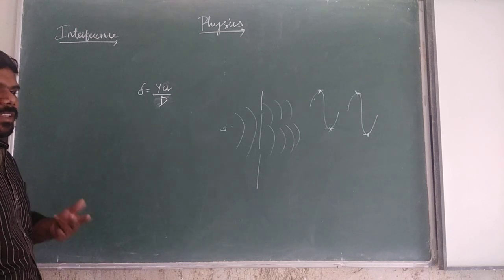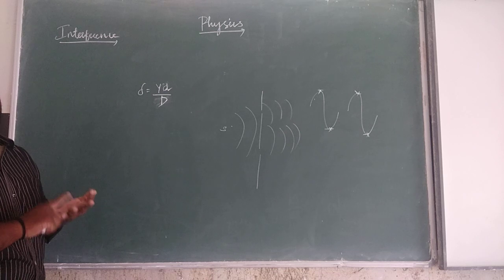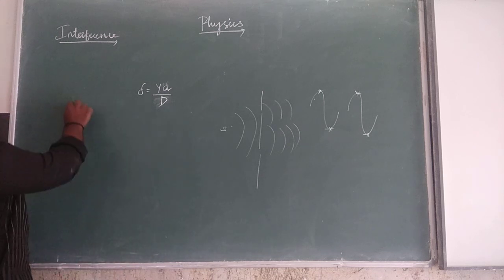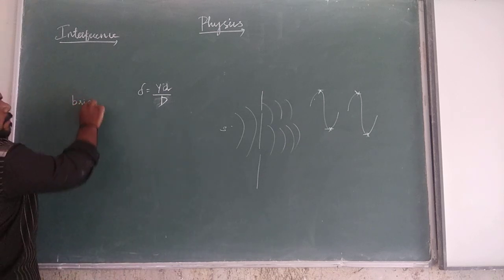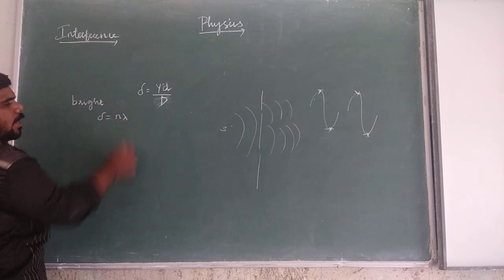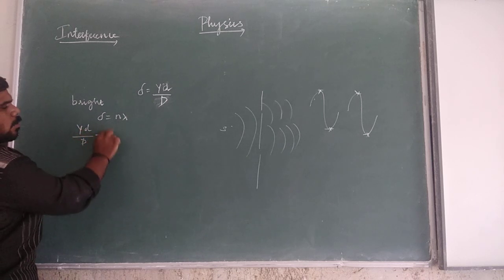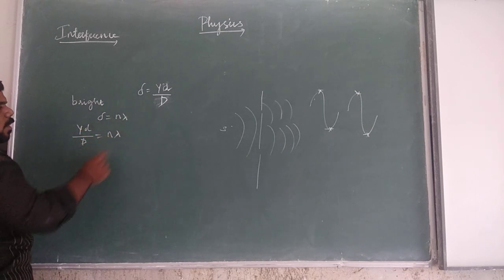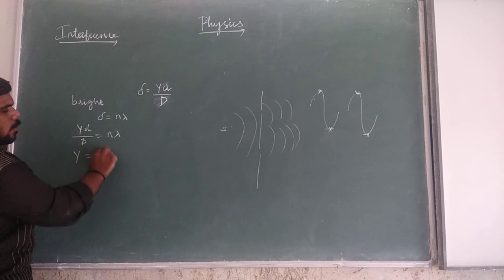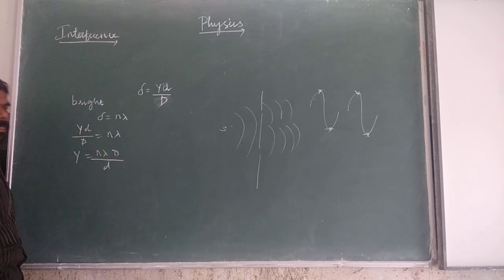From this we see the condition for bright fringes and the condition for dark fringes. For bright fringes, the path difference is equal to n lambda. So yd by D is equal to n lambda, and if we rearrange, y is equal to n lambda D by d.